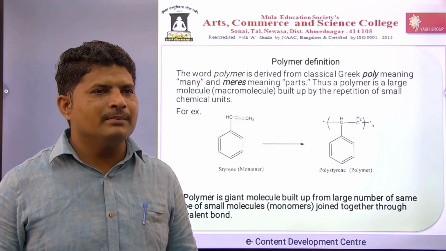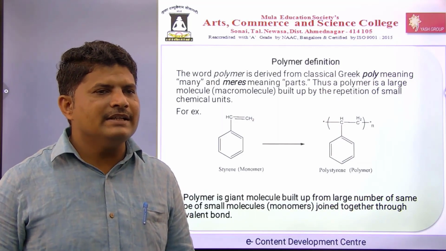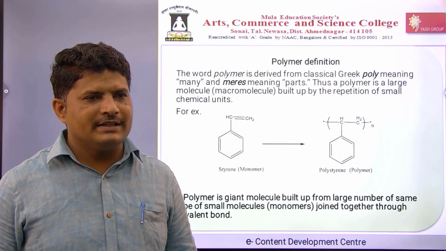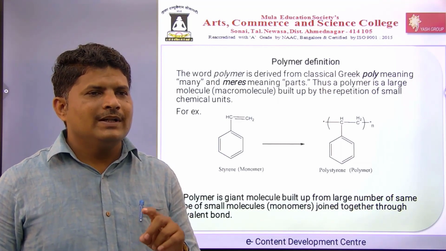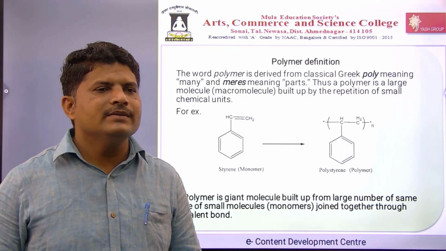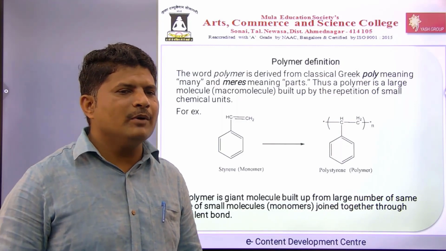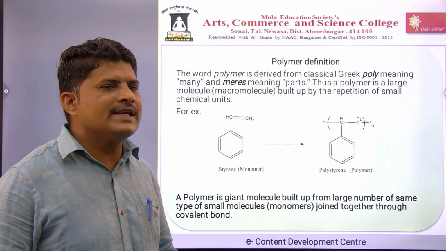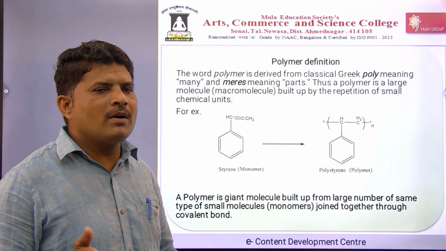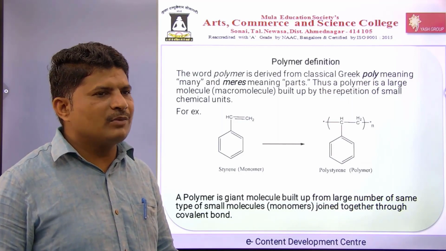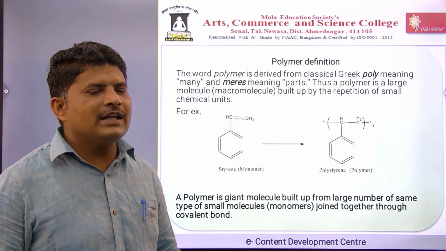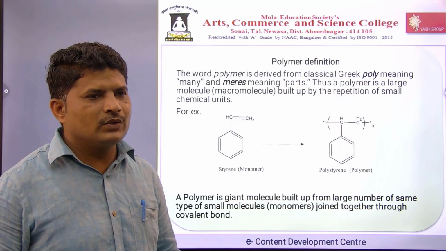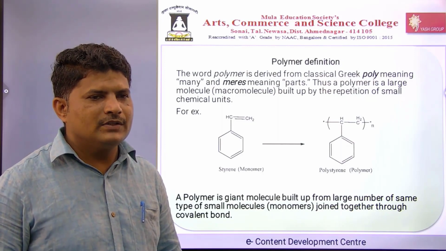We can see an example here. So this styrene on polymerization gives the polystyrene. So we can see this repeating unit here. Then a polymer is a joint molecule. We can see the formal definition. A polymer is a joint molecule built up from a large number of the same type of small molecules that are called the monomers, joined together through covalent bonds. So that is the polymer.